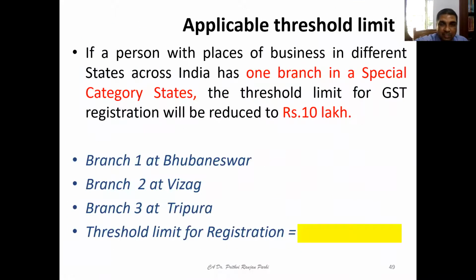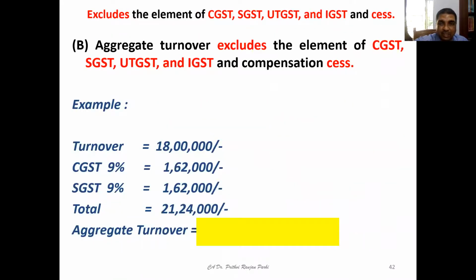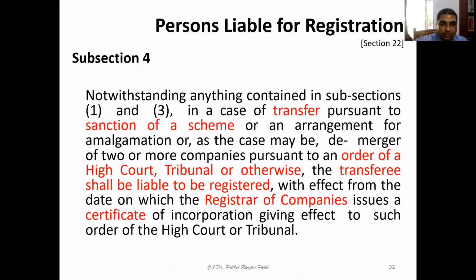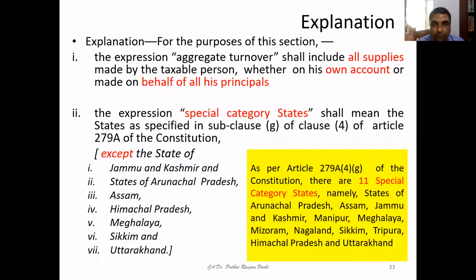Okay, now we'll revisit once again this aggregate turnover. Up to this, is it clear to you? Did you understand what is aggregate turnover? Aggregate turnover includes supplies made on behalf of principals. Okay, and I think you have understood the meaning of special category states.